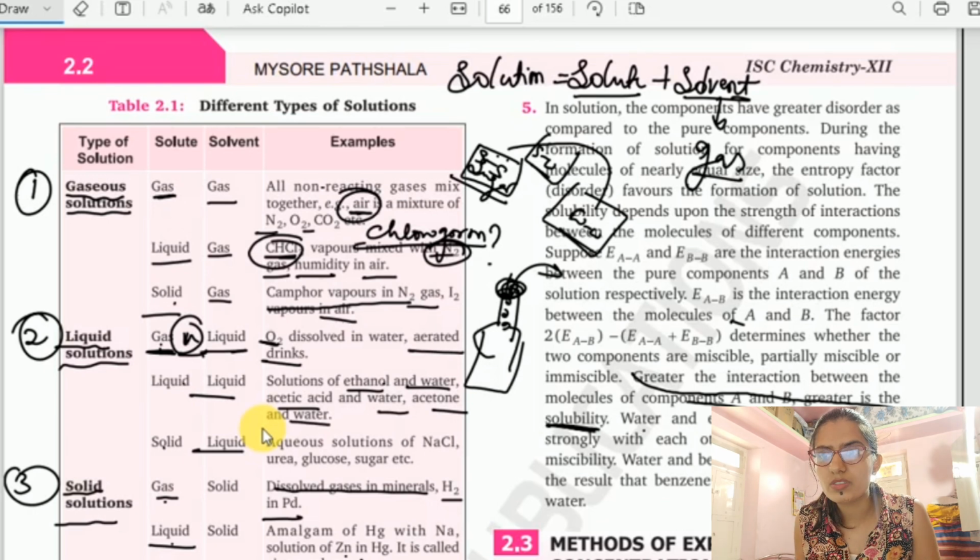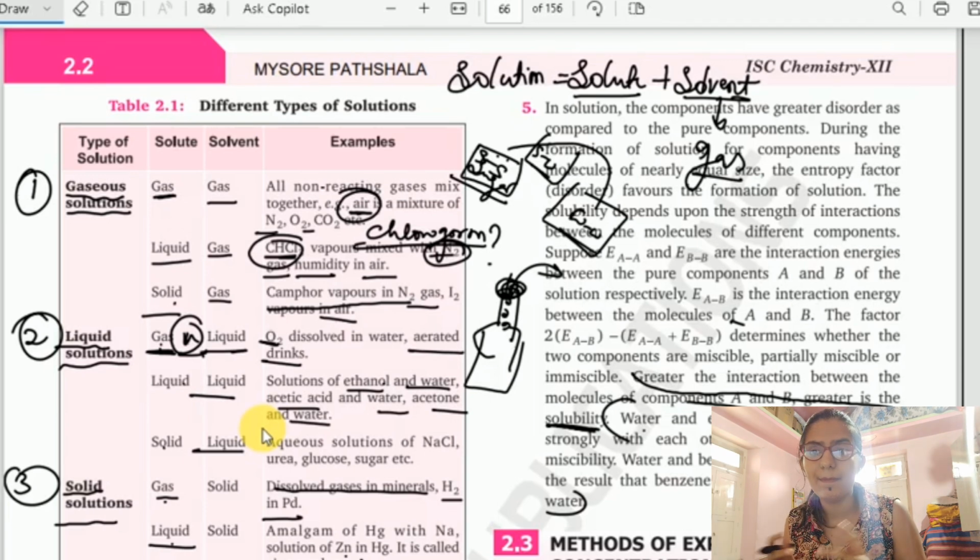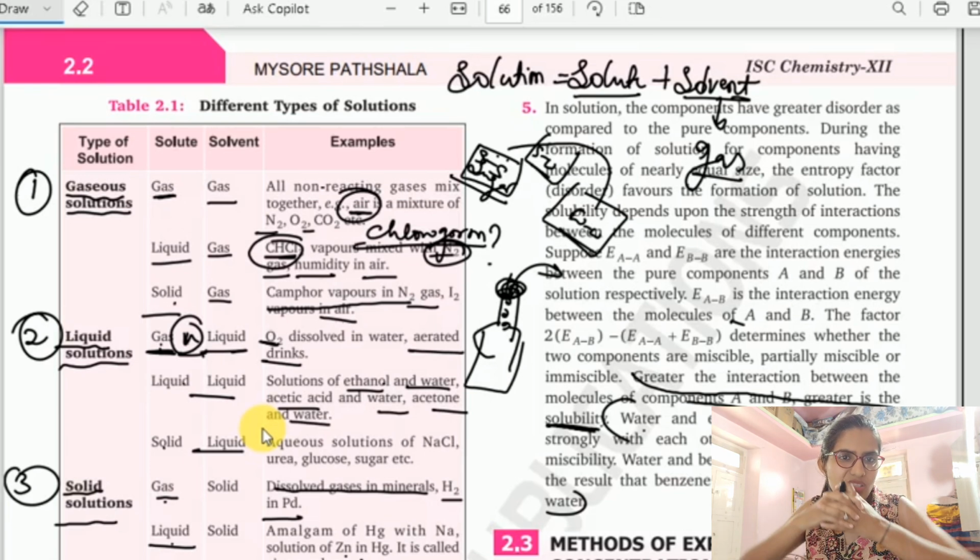Water and ethanol molecules interact strongly with each other, leading to complete miscibility. Water and benzene interact weakly, resulting in benzene having low solubility in water. So this is one example given for solubility, or we can say miscibility and immiscibility. So when ethanol and water are mixed, they are completely miscible. But similarly in case of water and benzene, when they are mixed, their interaction is not that strong. When there is no strong interaction, obviously lesser solubility.